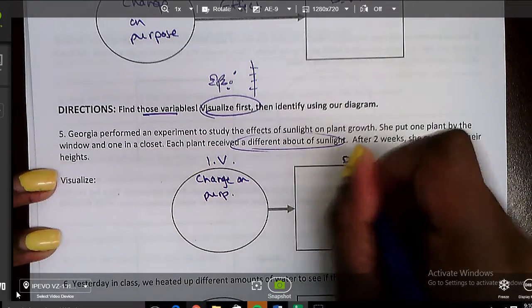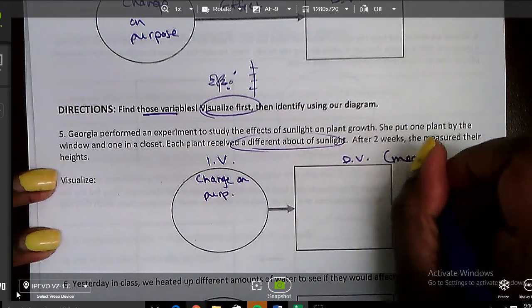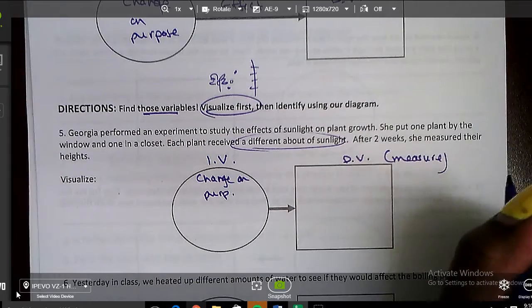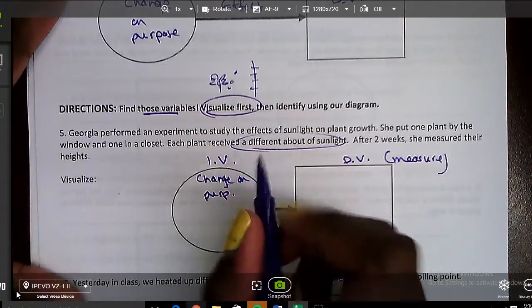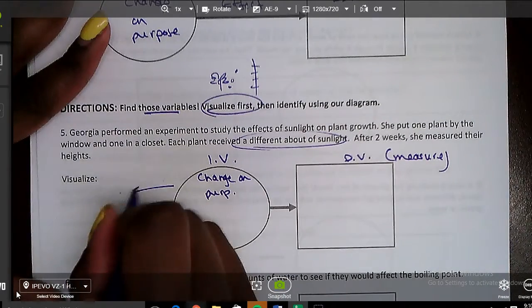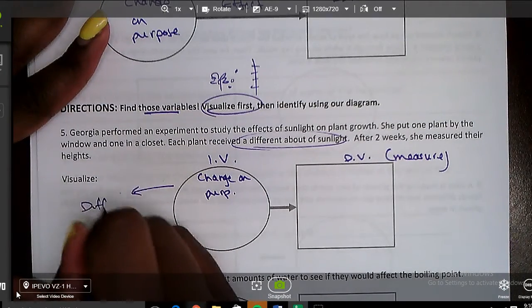And this is going to be our dependent variable. This is going to be what we measure. So I want you to let me know right now, what is our independent variable? What are we changing on purpose? The big thing that we want to look at to find our independent variable is the word different.